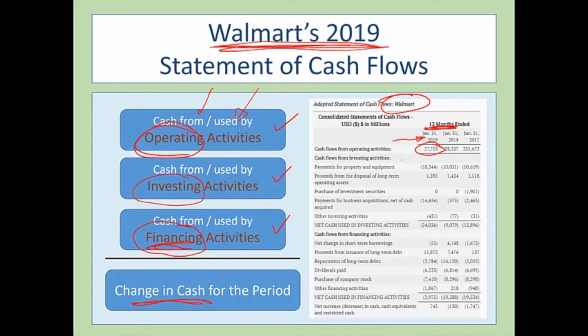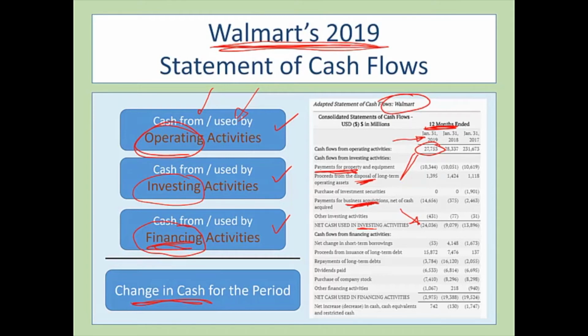What did they do with that? Well, some of it they used to purchase property, plant, and equipment. And it turns out at the same time they were purchasing, they were disposing of some as well. In addition, as an investing activity, they were out buying other businesses. So part of what Walmart did with the cash they generated from operations is to go out and buy other businesses. That would be included as part of investing activities. We can see they generated $27.8 billion from operations. They spent about $24 billion in investing activities.